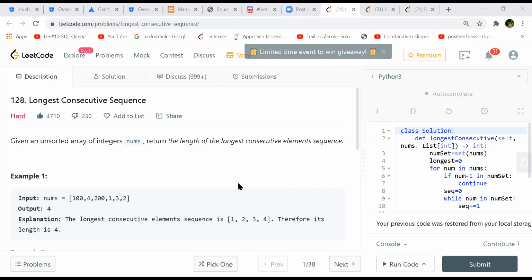So if you want to optimize on time complexity, what are the different ways and different approaches we could think of? One is we can flush the entire array into a set. But before that, why don't we sort the array? But that doesn't actually go well because they say we are already given an unsorted array, which is clearly stated. So I don't think that will be appreciated, right?